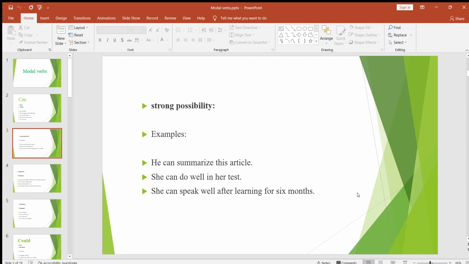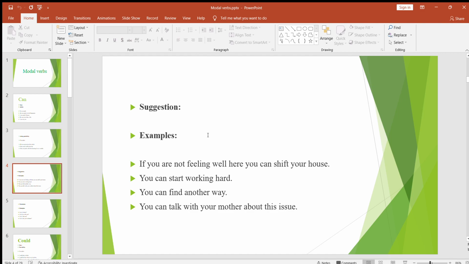Let's move on to the next use of can. Here is suggestion, that you are suggesting something to someone. For suggestion, for advice, you can use can also. This is another use of can. Look at some examples here. If you're not feeling well here, you can shift your house.